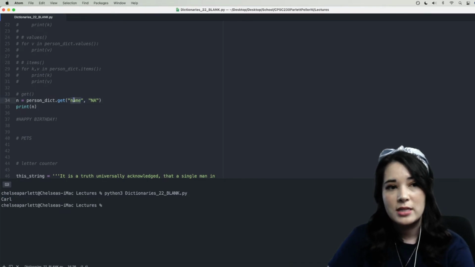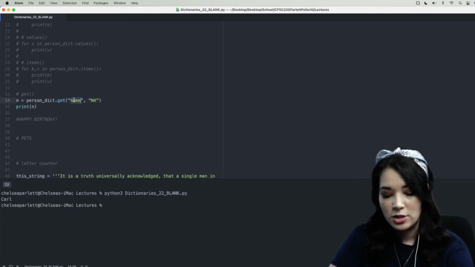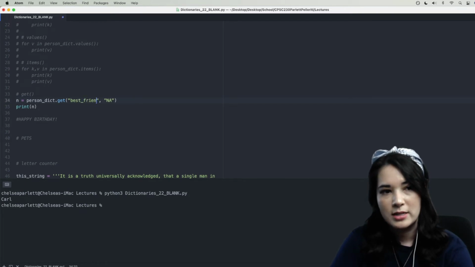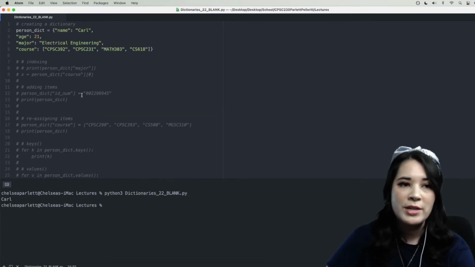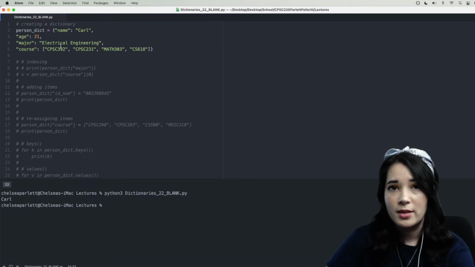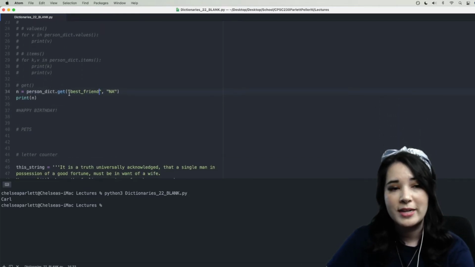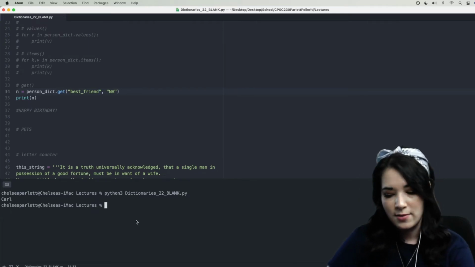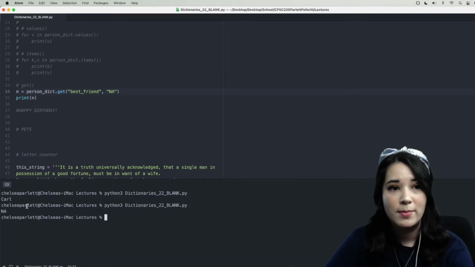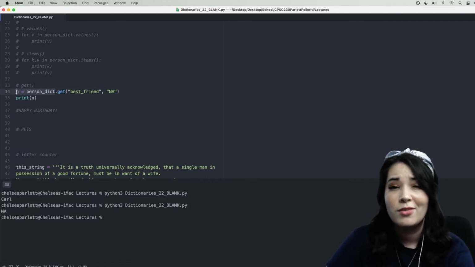Now, what if we asked it for a key that does not exist in our dictionary? For instance, best friend. We know that our dictionary does not currently have a key called best friend, so we're expecting that this .get function is going to return to us the default value NA. So go ahead and save and run, and that's exactly what happened. It tried to look for the key best friend in person_dict, but it couldn't find it, so it went ahead and returned to us the default value instead.